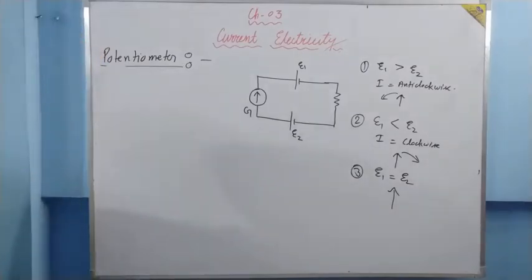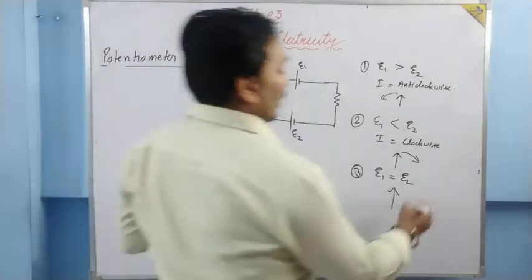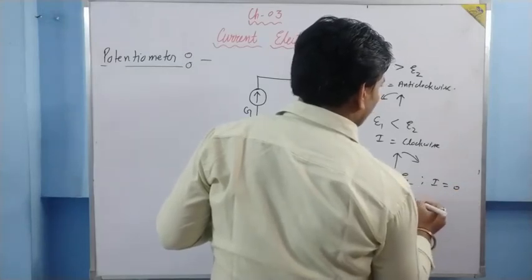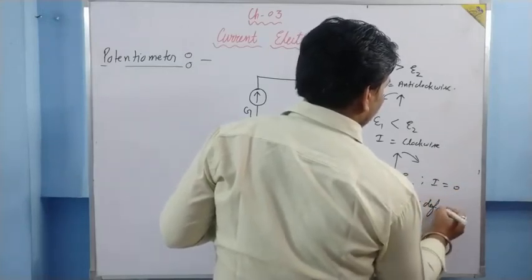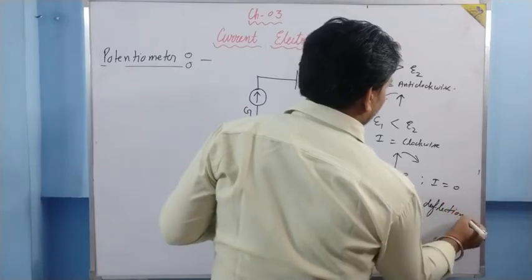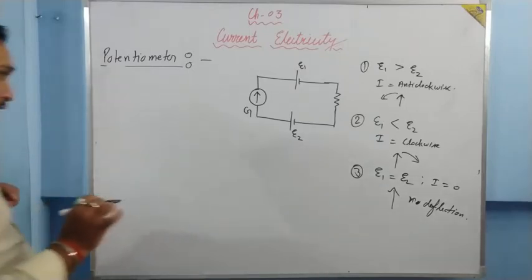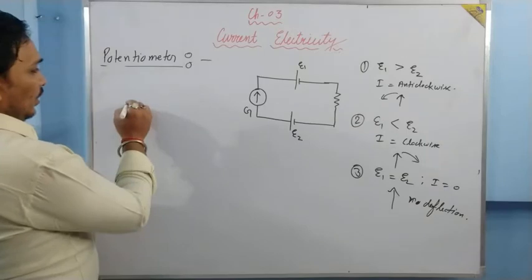Galvanometer does not deflect, no deflection is there. In this case, I is equal to 0, no deflection. This is the case which is used in potentiometer. How? Let us draw the diagram of potentiometer, how it has been given to you in the lab.